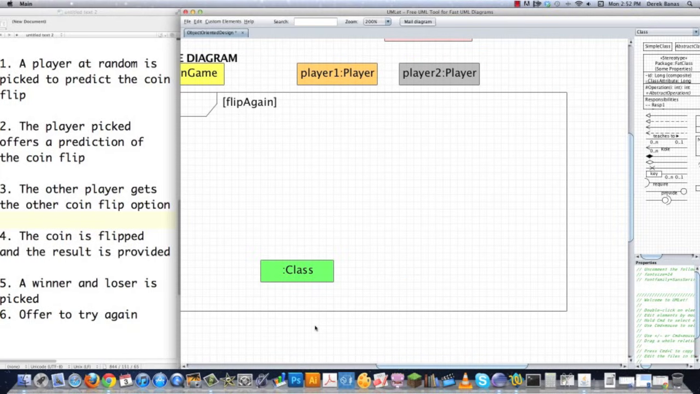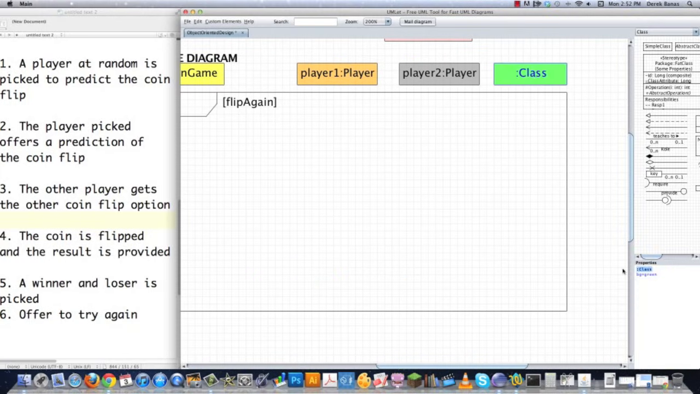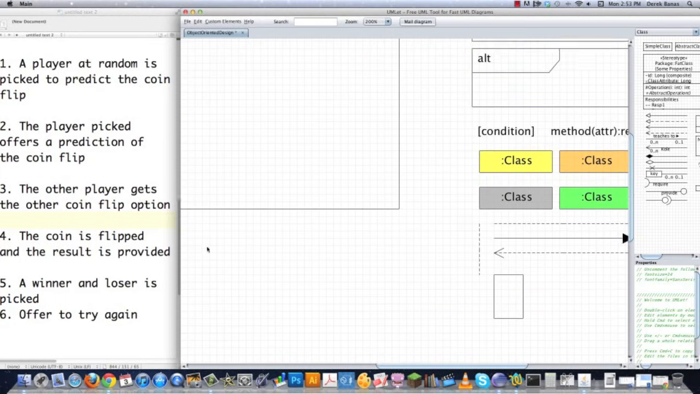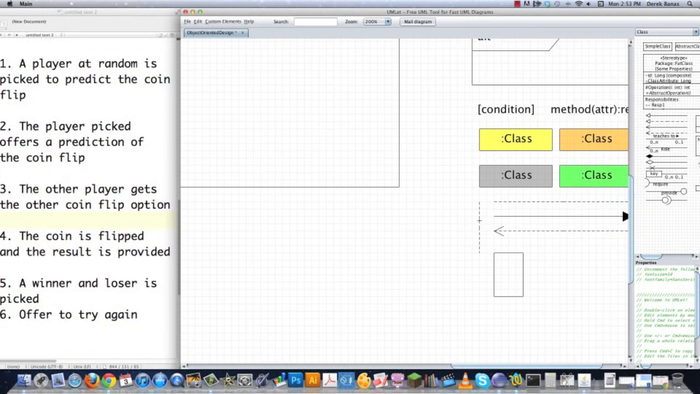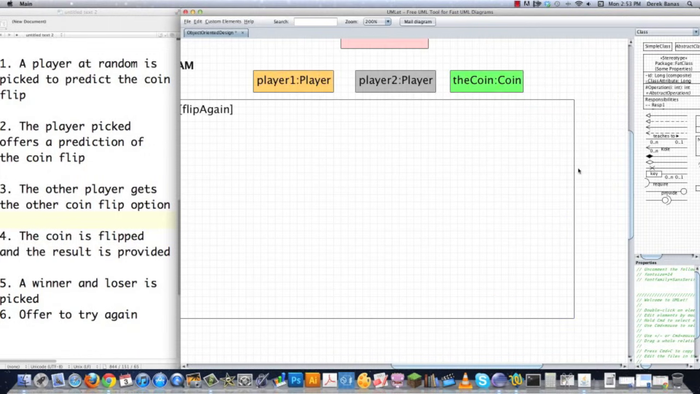And then what else do I need? A coin. Take that guy over here, and I'm just going to say the coin, and it's going to be of the object type coin. So pretty simple. And then what do we need to do? Well, I'm going to need these guys here, connect everything, start drawing those in.